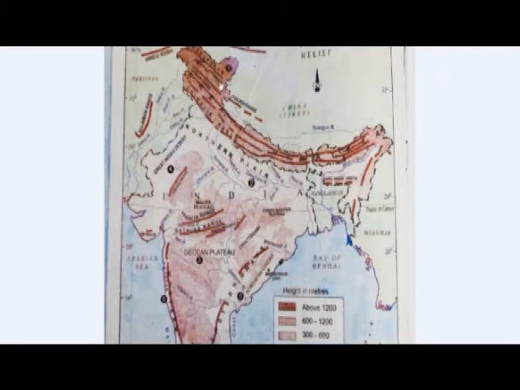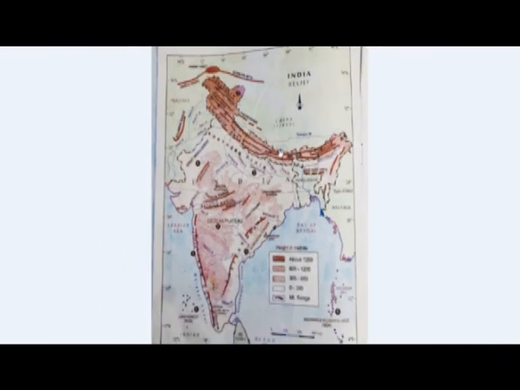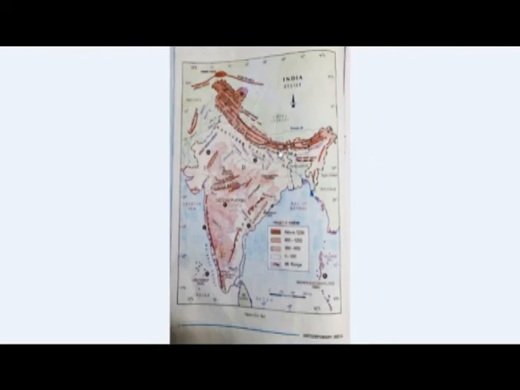The northernmost part of the Himalaya is Himadri, where the highest peak of Himalaya is found, and below the Himadri there is Himachal, and below the Himachal the Shivalik ranges are formed, and in the Himachal famous hill stations are found. Okay, so this is about the Himalaya, and in the next class we'll study about the northern plains.